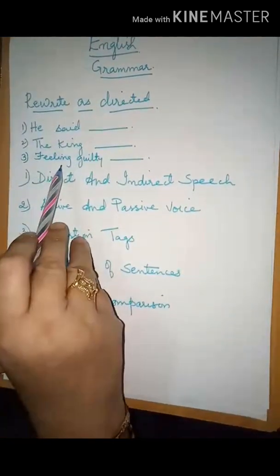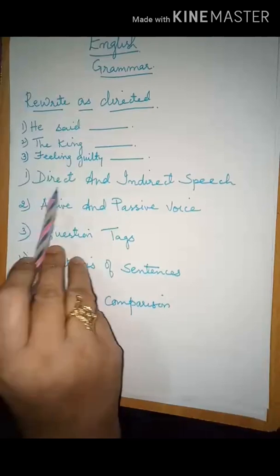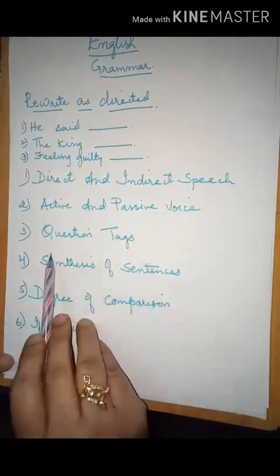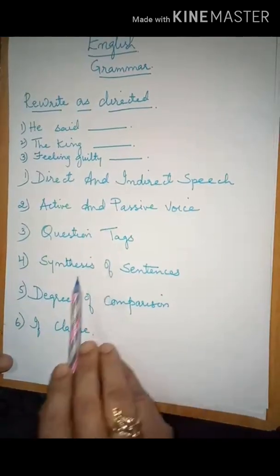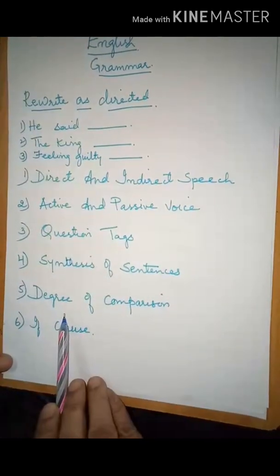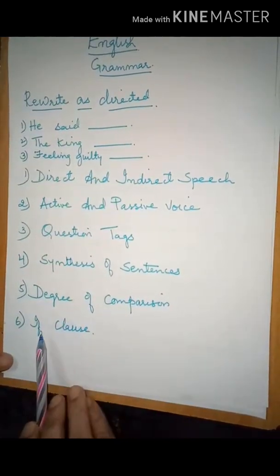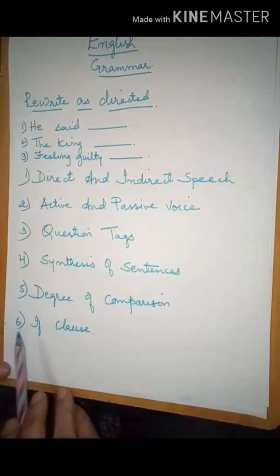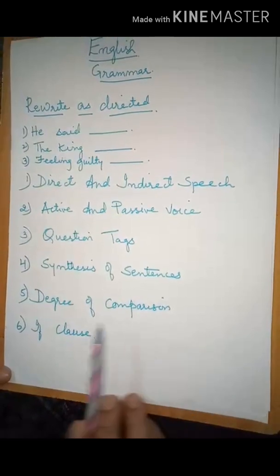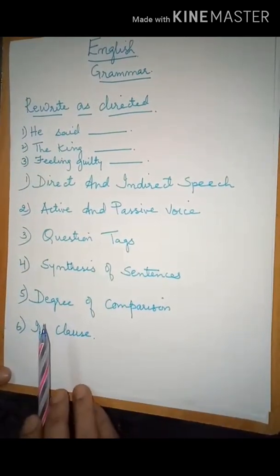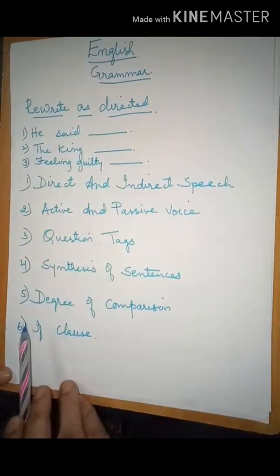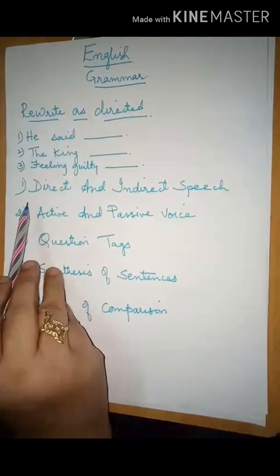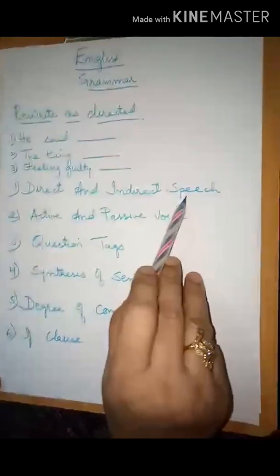Now, for these 3 sentences, you may get an example from direct indirect, or it can be active passive, or it can be question tag, synthesis of sentence, or it can be degree of comparison or if clause. All these chapters are not new to you, children. You have already learned this in your lower grades. Let us revise all these chapters one by one. Today we will start with direct and indirect speech.